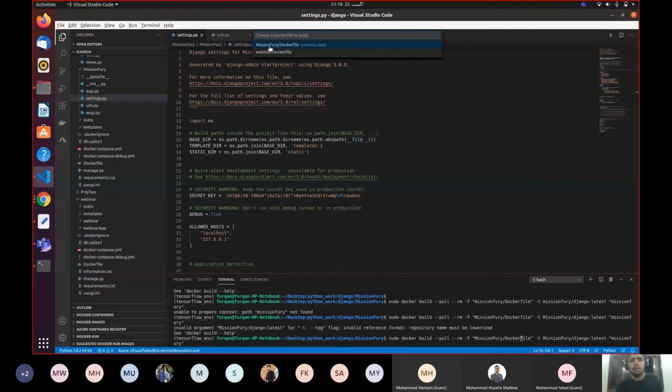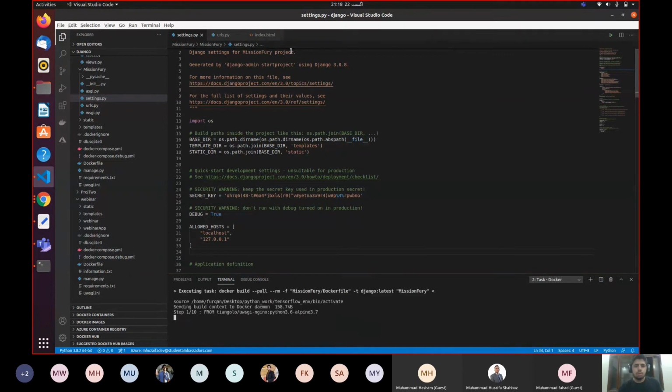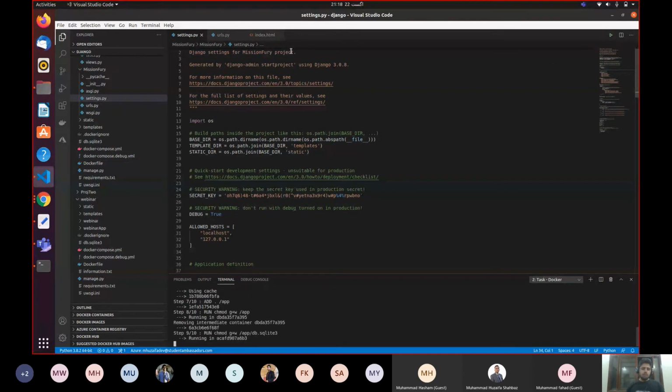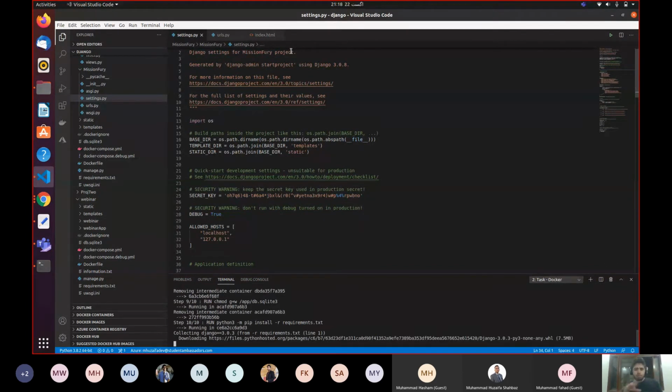This is Mission Fury. The project name is Mission Fury, and I'm gonna replace the Mission Fury with. So let me try without providing. Okay, now it's working. So I just removed the repository name. I just provided Django and Lattice. I just removed the project name from there. Now it's working. As you can see, it is building.